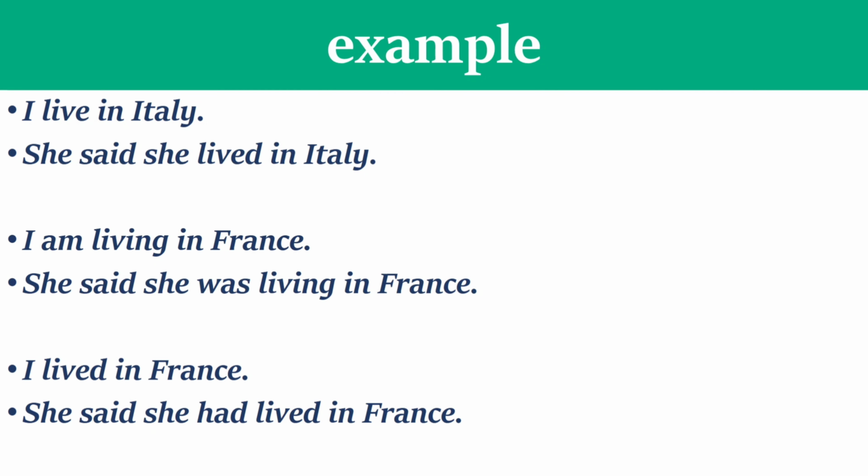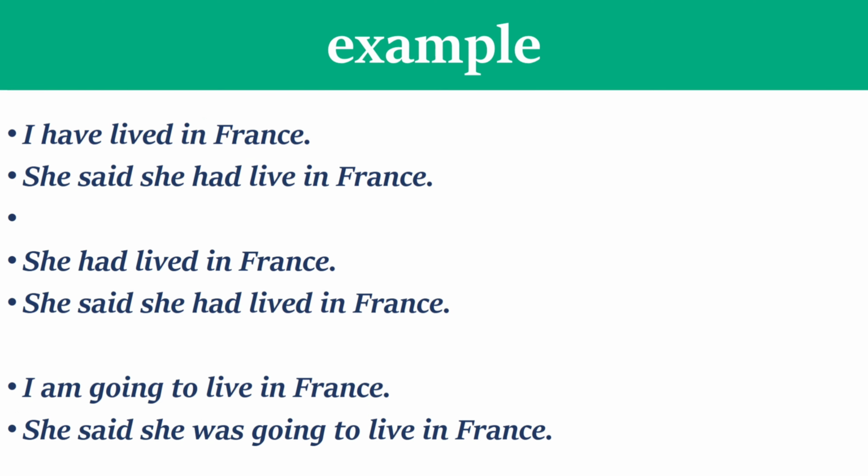Examples. I live in Italy. She said she lived in Italy. I am living in France. She said she was living in France. I lived in France. She said she had lived in France. I have lived in France. She said she had lived in France. She had lived in France. She said she had lived in France.